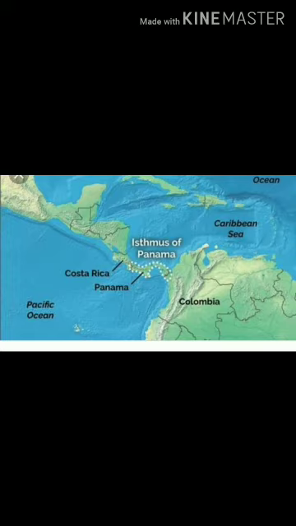We are going to isthmus. Okay. An isthmus is a narrow piece of land connecting two land masses with water on either side. Again, an isthmus is a narrow piece of land connecting two land masses with water on either side.